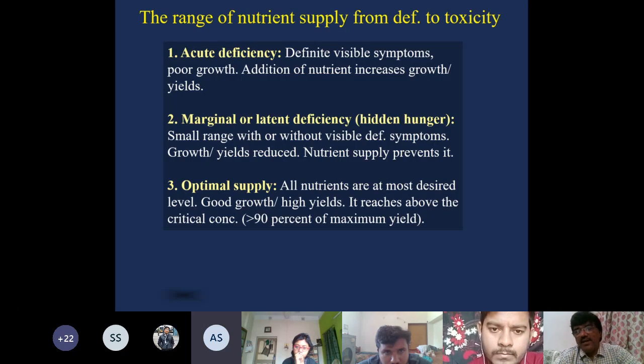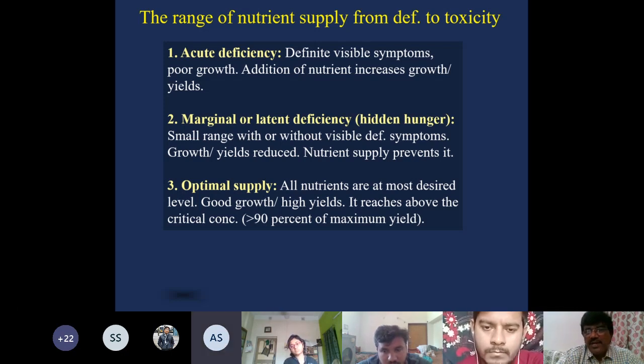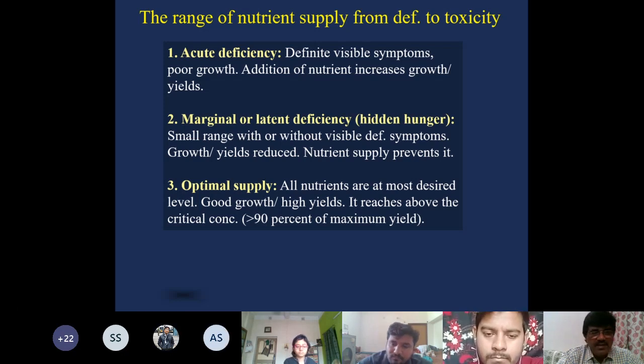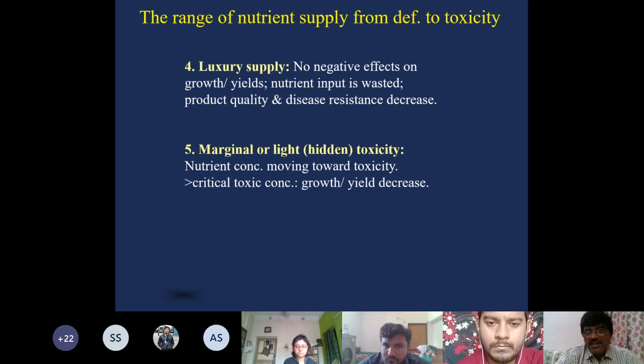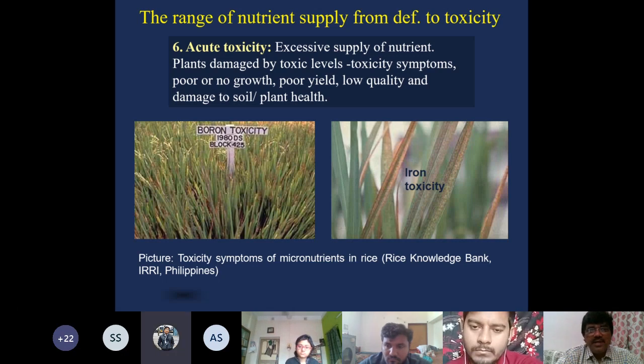So they are defined. I think you can see it. Acute deficiency: definite visible symptoms, poor growth. Marginal: small range with or without visible symptoms. Optimum supply: you get the maximum possible yield. And luxury consumption, I think you understand in case of potassium, it is not toxic. It is just waste of resources, but it is not toxic. Marginal or light toxicity: moving toward toxicity. The acute toxicity: excessive supply of nutrient, plant damaged by toxic levels.